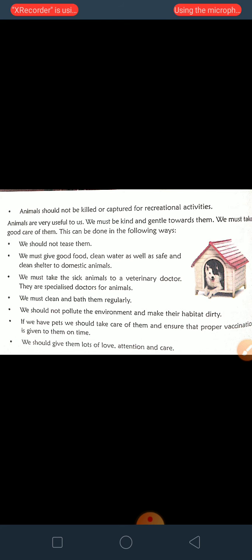We must give good food, clean water, as well as safe and clean shelter to our domestic animals. Some of us are domesticating dogs, cats, etc. at our home. But we should give them good food and clean water, and we should keep them safe. We must take sick animals to a veterinary doctor. Veterinary doctors are specialized doctors for animals. If they are sick, then we can take them there.